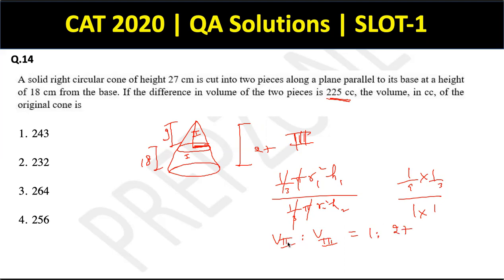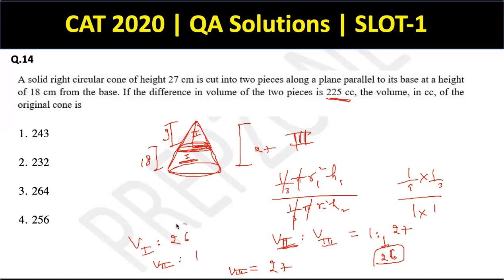And again, reminding you the fact that volume 2 that I write in Roman numerals here is nothing but the smaller cone, 3 is the bigger cone, and 1 is the frustum that is left downstairs, right? So if the ratio of the volumes of 2 and 3 is 1 by 27, then the remaining part will be 26. And what is this remaining part? It is the volume of 1, of this frustum. This means volume of 1 will be 26, volume of the second piece will be 1, and volume of the third, the large piece, is 27.